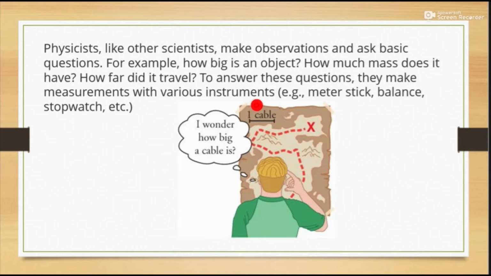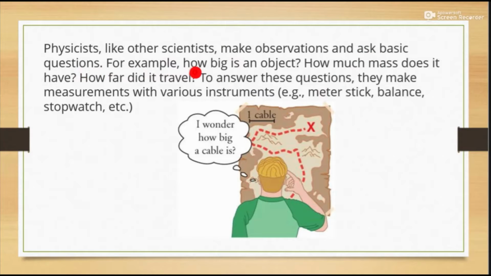Now I will give an example of why we need physical quantities. In this picture you can see a cable, from this point to this point, and first of all we need some basic things. Physicists, like other scientists, observe and ask basic questions.